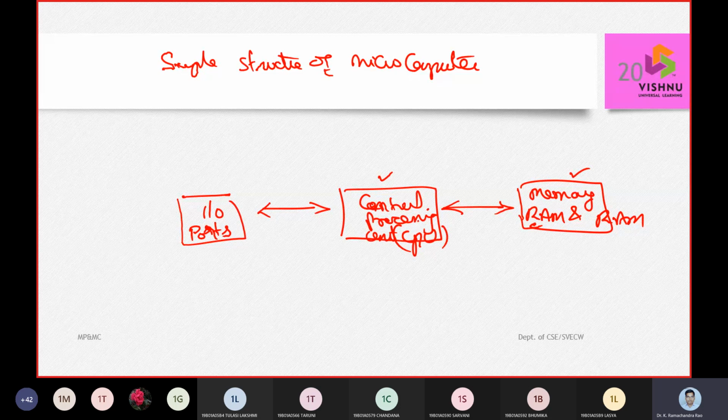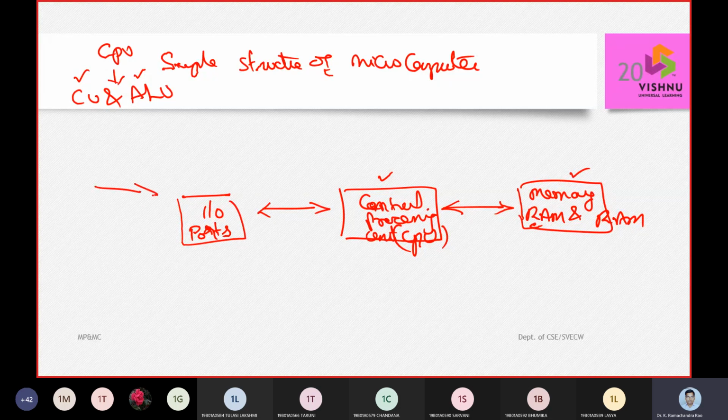So when we are going to call it a CPU, there will be only two components. One, we are going to call it the control unit. Two, we are going to call it the arithmetic logic unit. So only these two are going to be the elements.